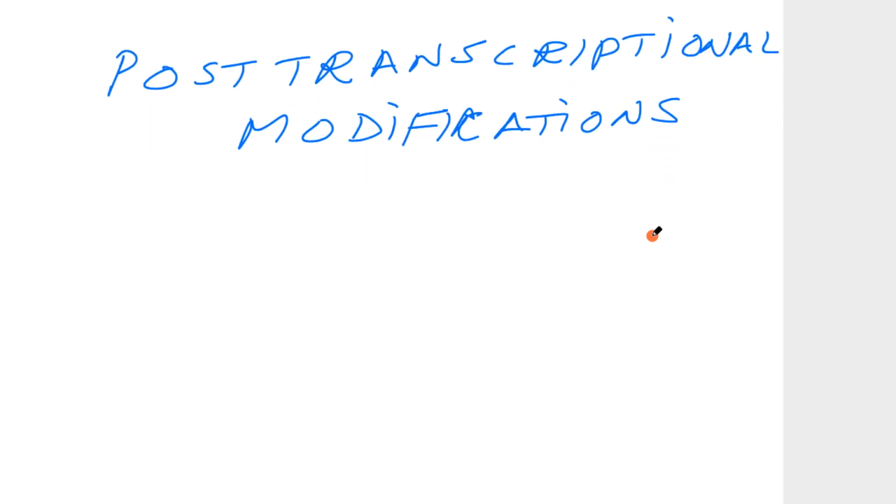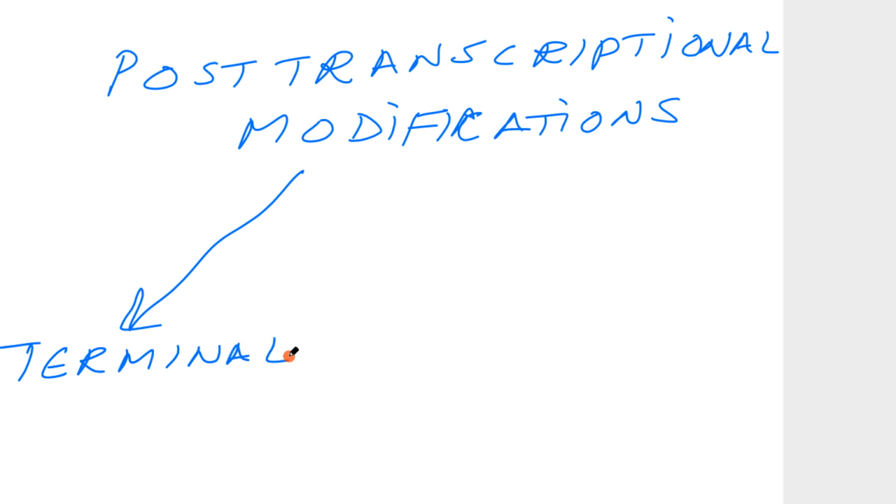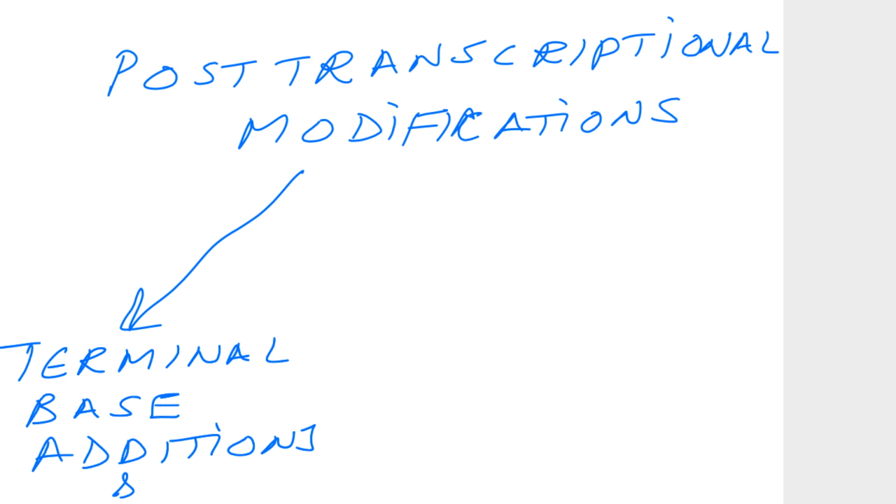What are the different types of post-transcriptional modifications? Many types are there. There may be terminal base alterations. So what happens? Base additions may be taking place, and deletions may be taking place.